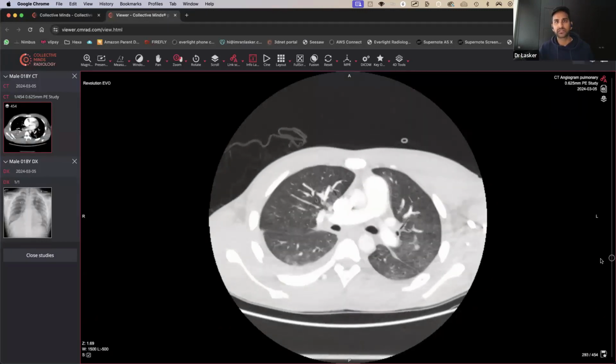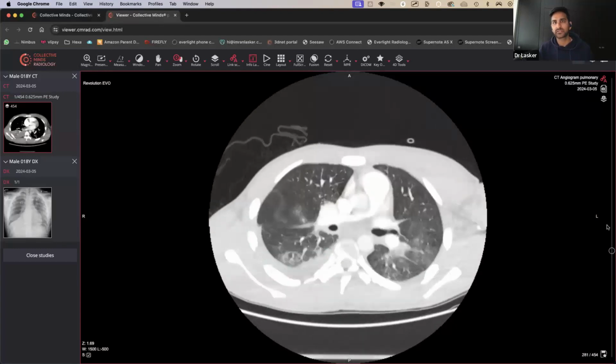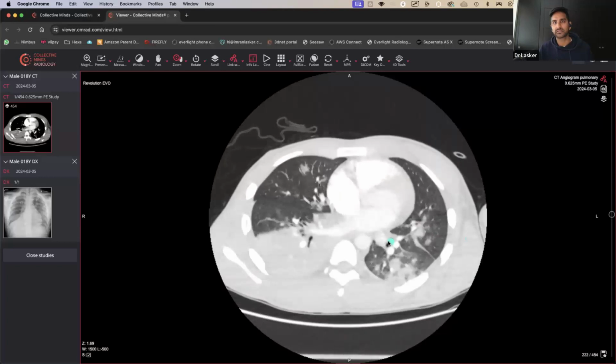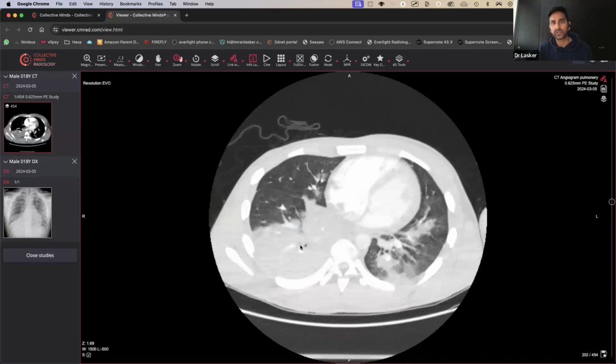But as you come further down, you can see there are a few focal areas of this kind of cloudy stuff all over the place, right? Coming further down, you can see there is a pleural effusion like so. Coming further down, you can start to see that there is quite an extensive amount of what looks like consolidation. Why is it consolidation? Because you can see the airways going all the way through. Like you can see airways going here, and these are called air bronchograms, right? So there's fluid around the airways.